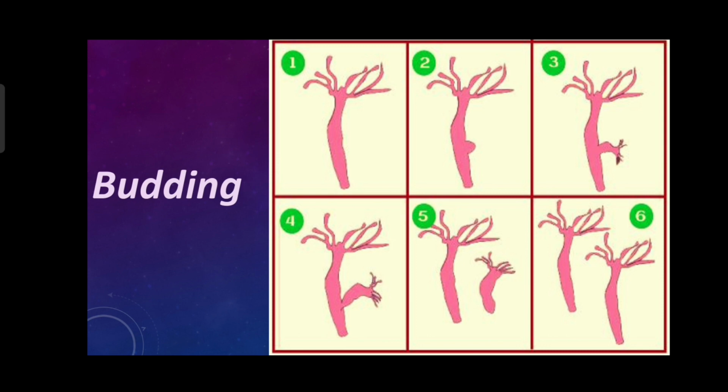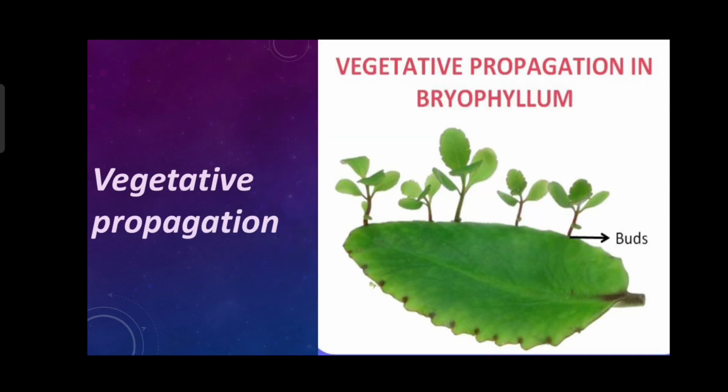Now, let's jump into vegetative propagation. The word vegetative propagation means to reproduce naturally. So, reproduction in plants with the help of vegetative parts like roots, stem, leaves, and buds, etc., is known as vegetative reproduction.